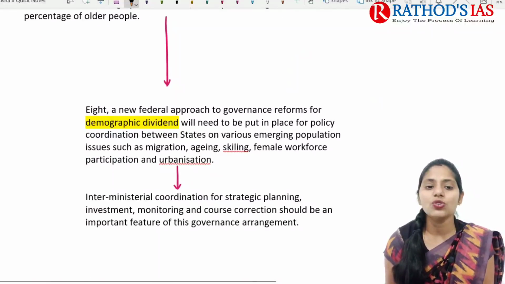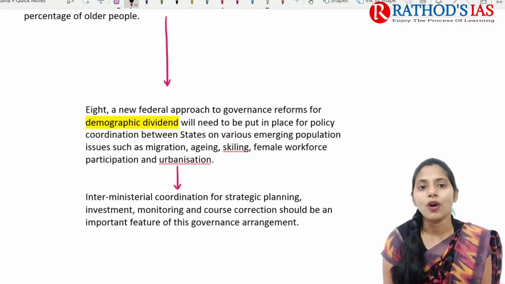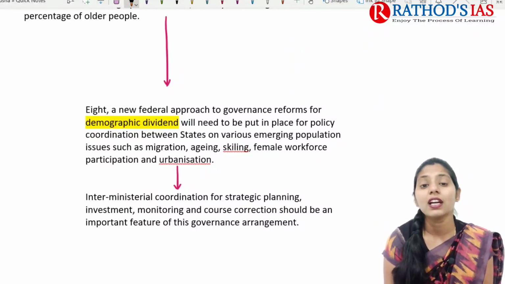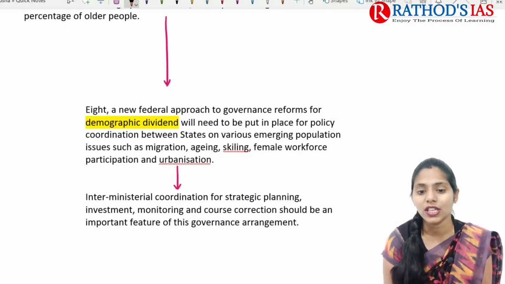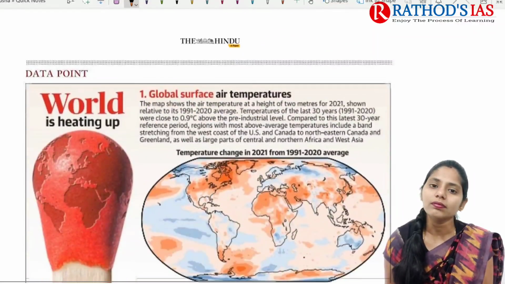And next one is a new federal approach regarding governance reforms, and we need to come up with policy coordination between the states as well as the center. And we need to address issues like migration, aging, skilling, female workforce participation, urbanization, etc. So we need to come up with proper strategic planning, investment, monitoring, as well as course correction. So this is the gist of this topic.